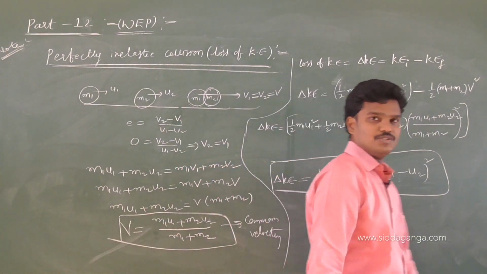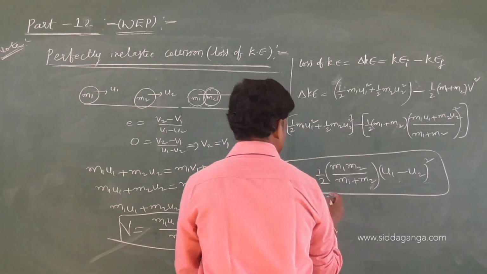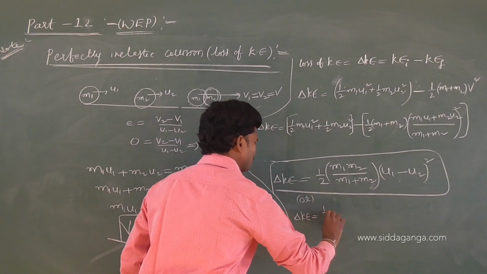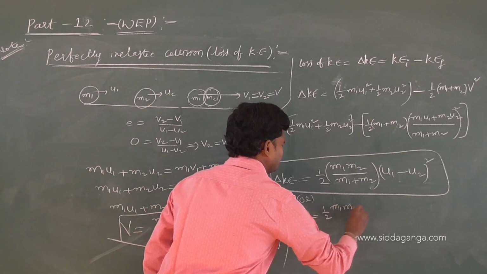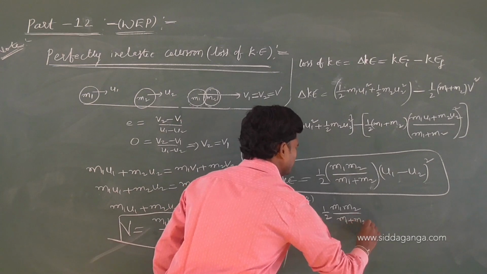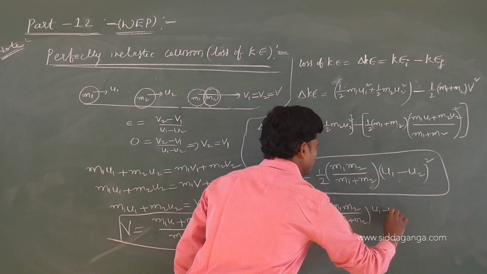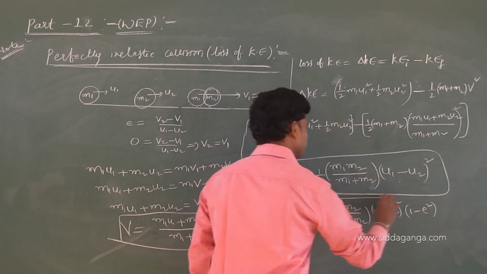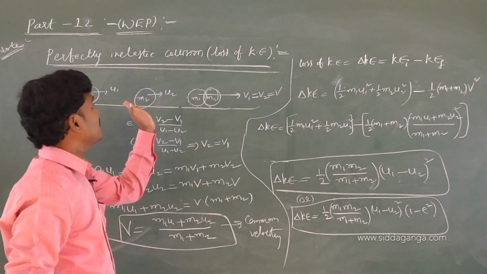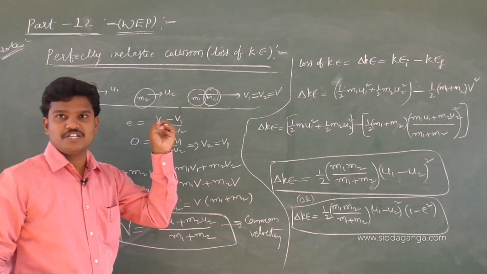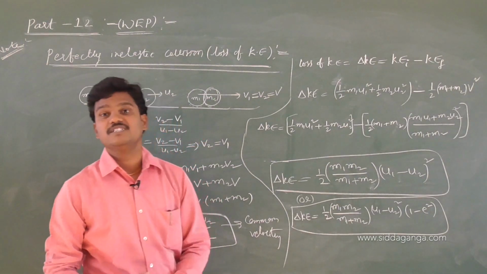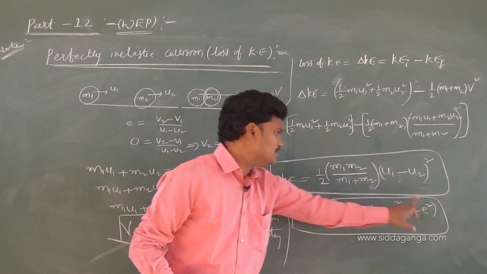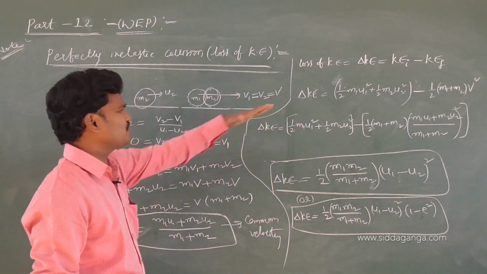In general, we can write the direct shortcut formula: m1 m2 by (m1 plus m2) into (u1 minus u2) whole square into (1 minus e square). So this is also the kinetic energy formula if e is given. Right now I calculated for the perfectly inelastic collision. For a perfectly inelastic collision, e value is 0. Substitute 0 and you will get the same formula. So no need to worry about these derivations.